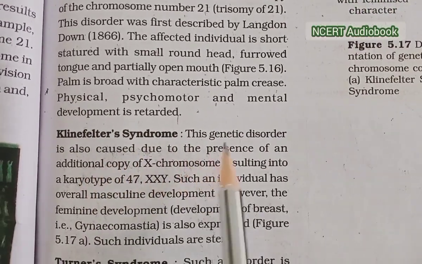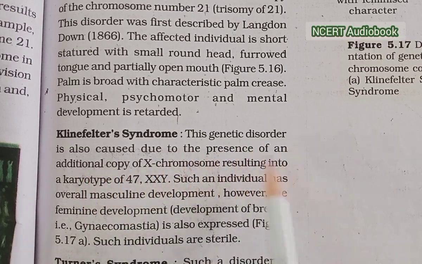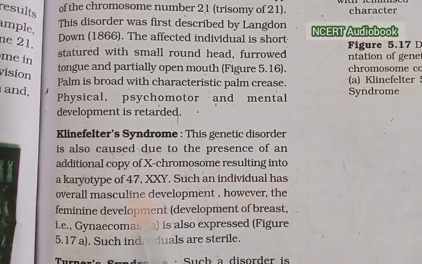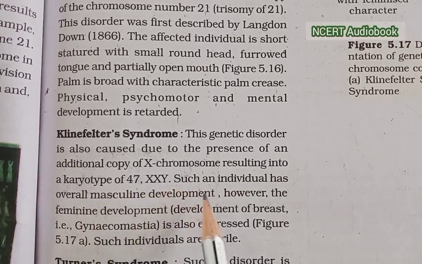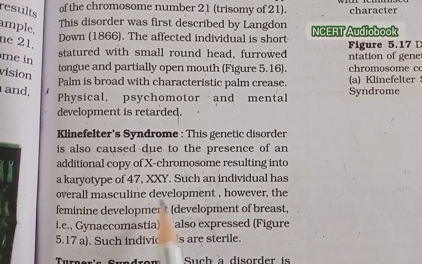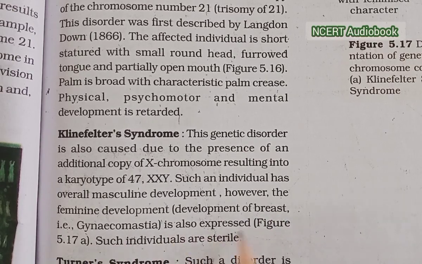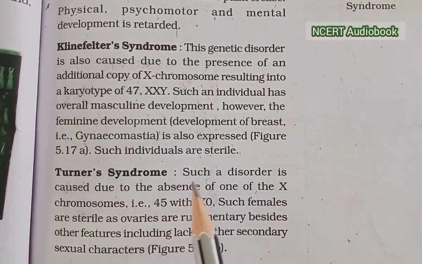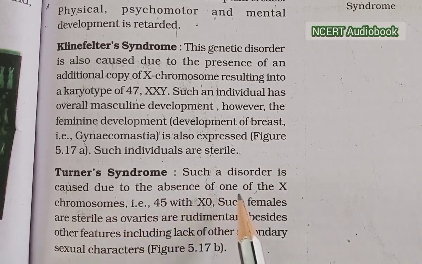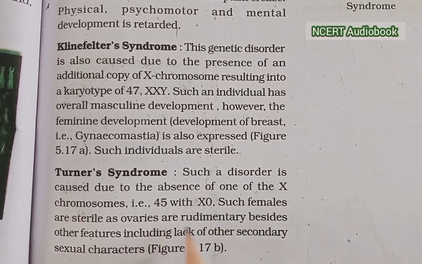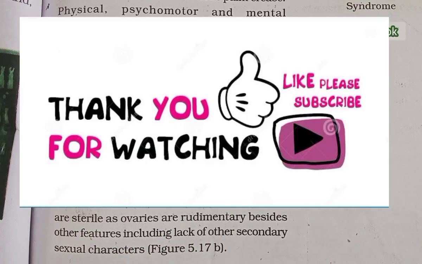Klinefelter syndrome. This genetic disorder is caused by the presence of an additional copy of the X chromosome, resulting in the karyotype 47, XXY. Such an individual has overall masculine development. However, feminine development, such as breast development or gynecomastia, is also expressed. Such individuals are sterile. Turner syndrome. Such a disorder is caused due to the absence of one X chromosome, giving 45 with XO. Such females are sterile as ovaries are rudimentary, besides other features including the lack of other secondary sexual characters.